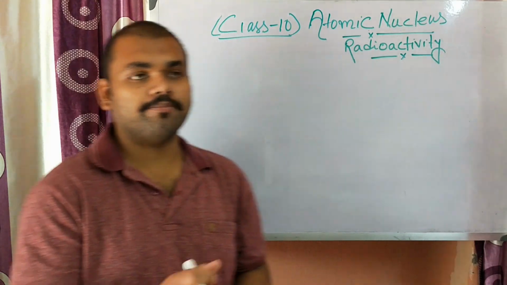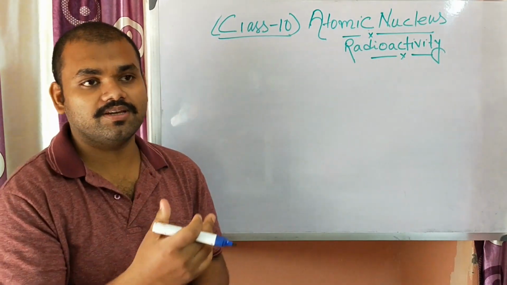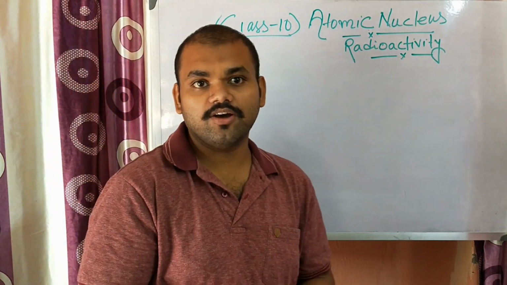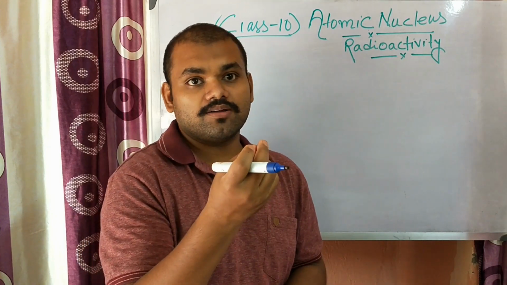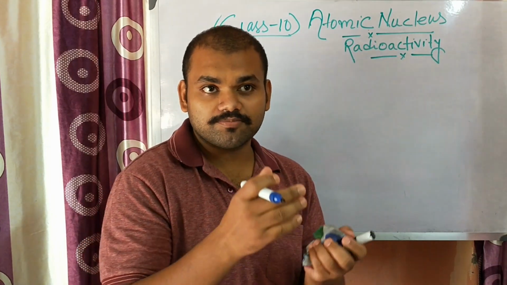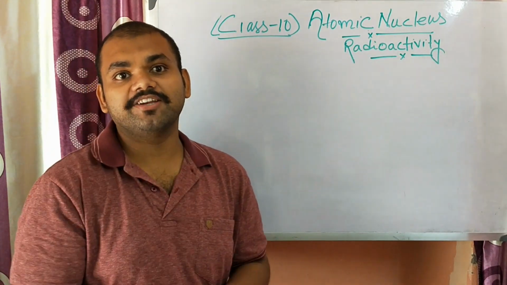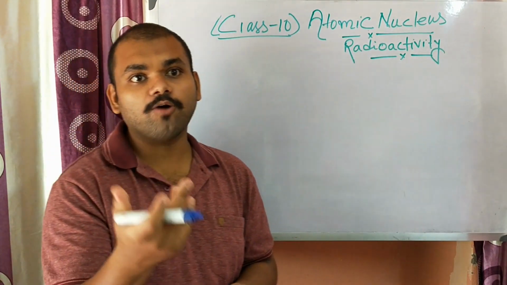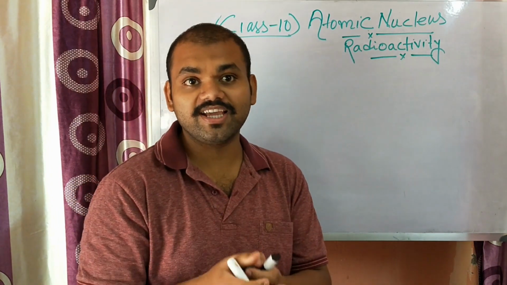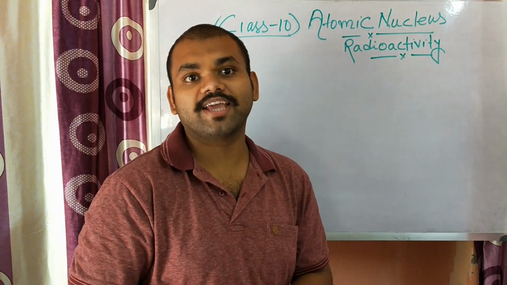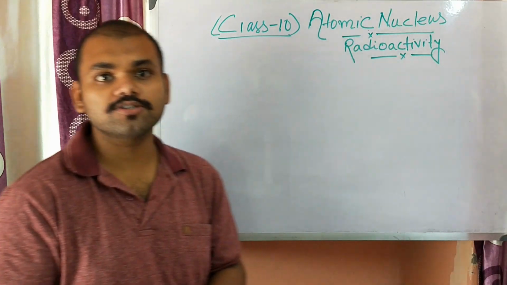After the discovery of radioactivity, it was found that there are three kinds of radioactive rays. How do we get to know about these three kinds of rays?